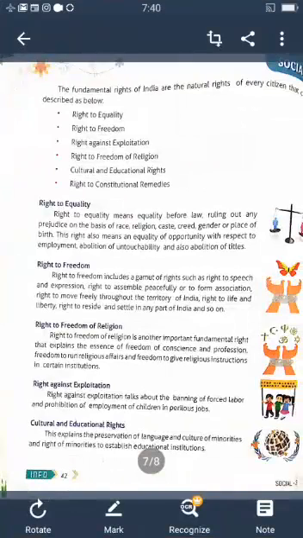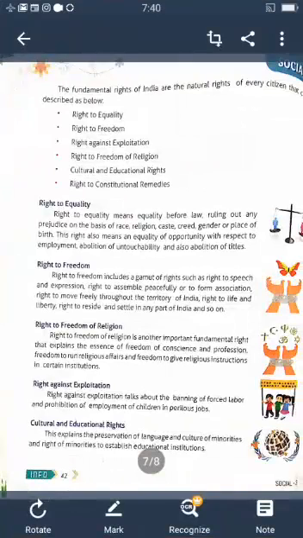In order to restrict the exploitation in the name of religion, caste, gender, and sect, the state and the central government have enforced many laws.